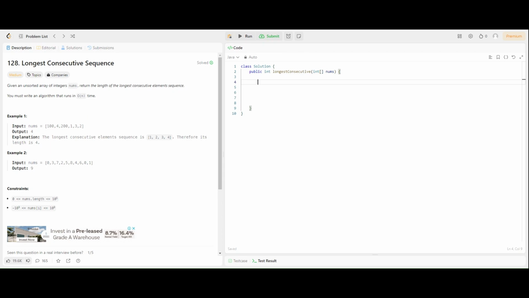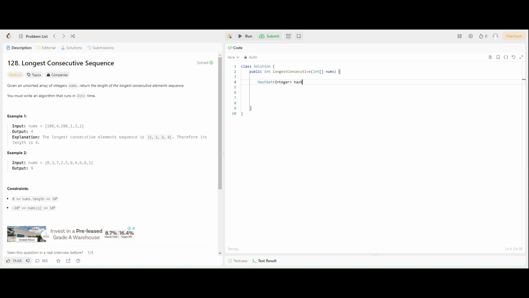So today we're doing LeetCode problem 128, which is longest consecutive sequence. What we have to do here is, in O of n time, output what the longest consecutive sequence in nums is. Nums is going to be unordered, so we have to find a way where we can quickly see if there are values present in a certain data structure. So we can use a hash set for that.